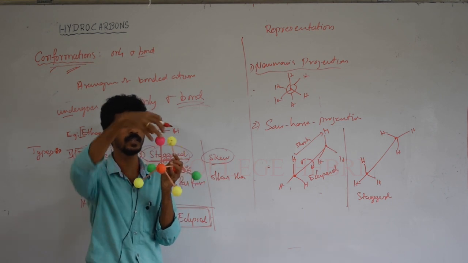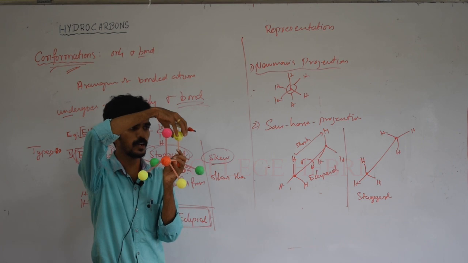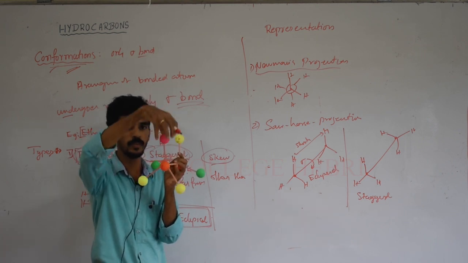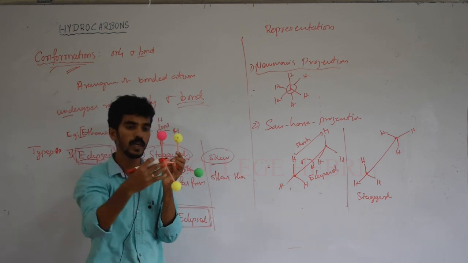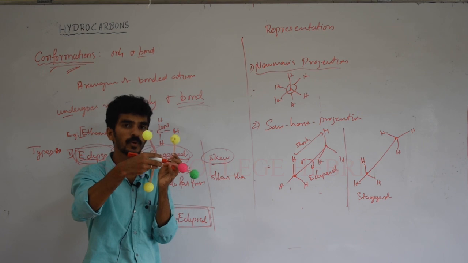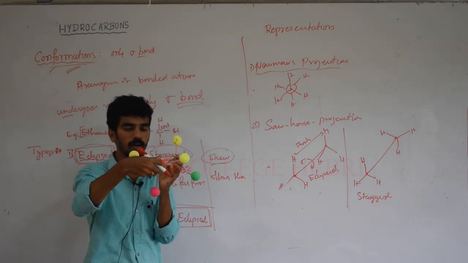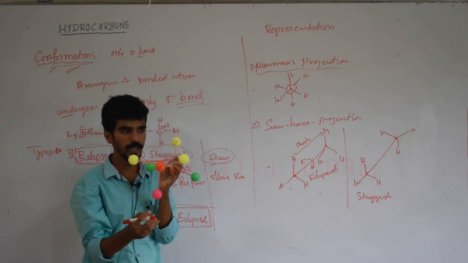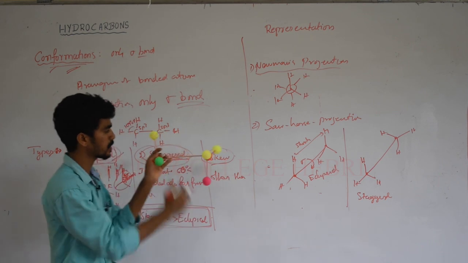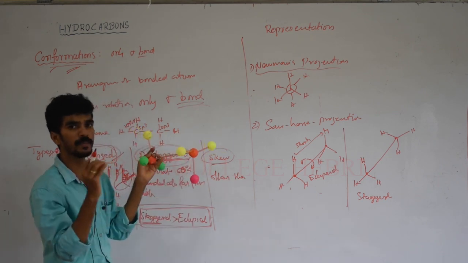Now imagine this front pink ball and the back carbon's yellow ball are bulkier groups, for example methyl groups. The repulsion is more. If you rotate 60 degrees, the repulsion is minimum. If you rotate another 60 degrees, it becomes eclipsed. Then rotate 60 more, and this methyl group and that methyl group are far from each other. See the distance between these two, which is far. That is the most stable condition.